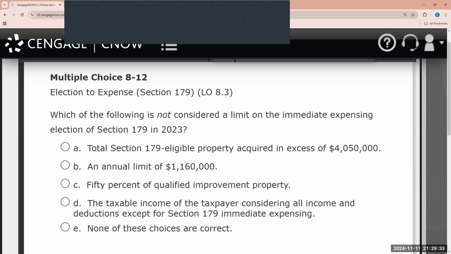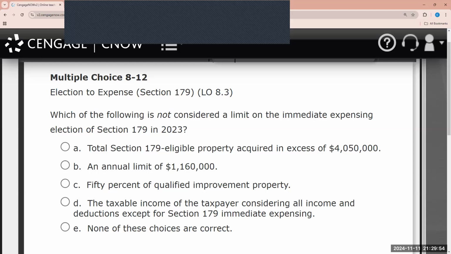Here it states, and we should know this, which of the following is not considered a limit on the immediate expensing election of Section 179 in 2023? So we just discussed this from the previous problem. The total Section 179 eligible property acquired in excess of $4,050,000.